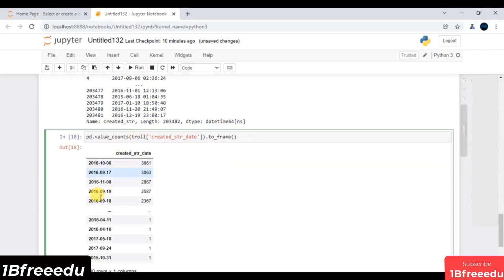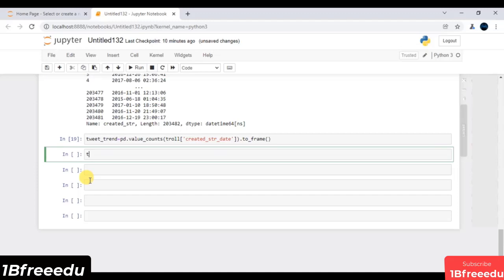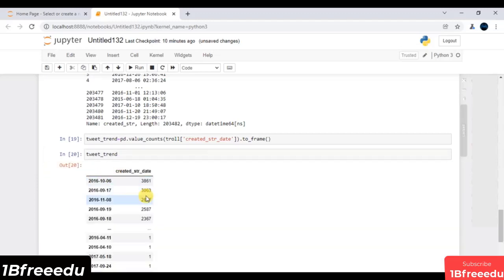Now what we need to do, very first, is store it somewhere else. So I will say tweet_trend. Let's say this is the name of the data frame object. Let me execute, and I'm going to say tweet_trend. You can just press tab and that's okay.